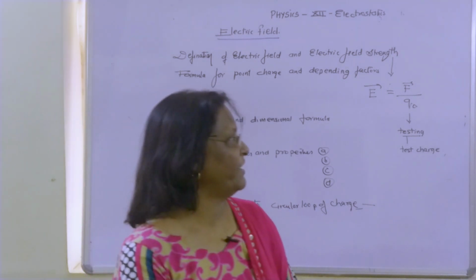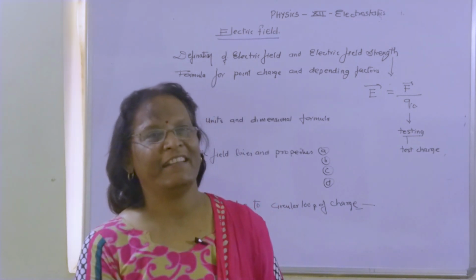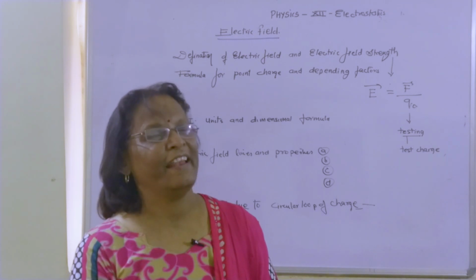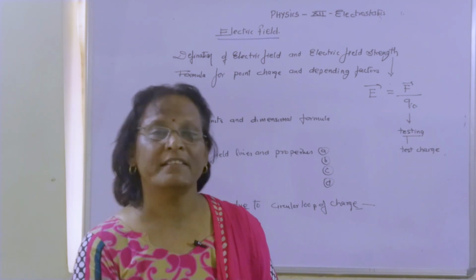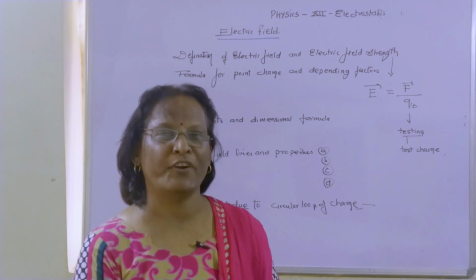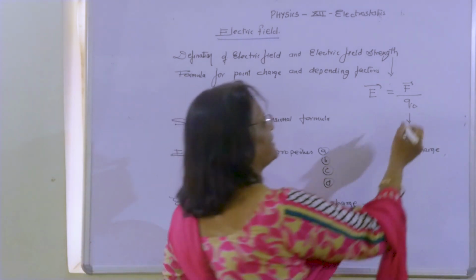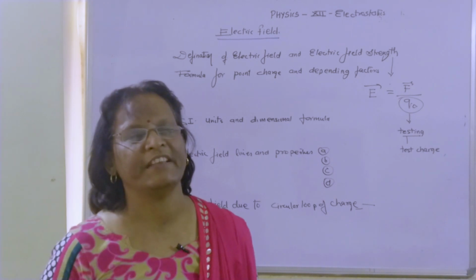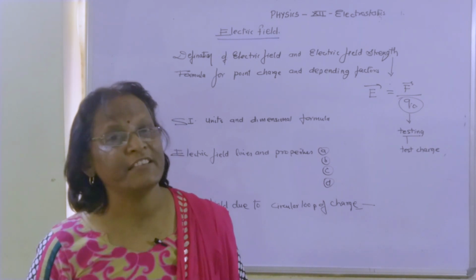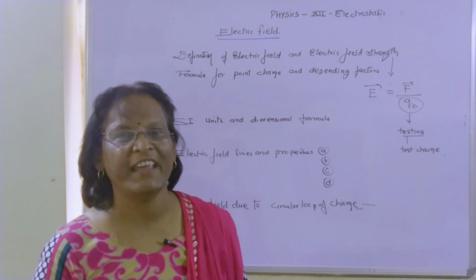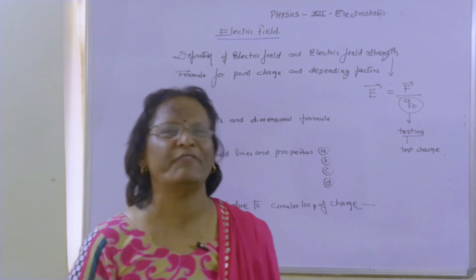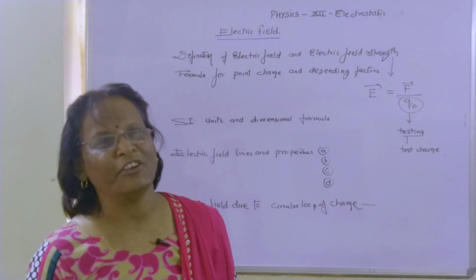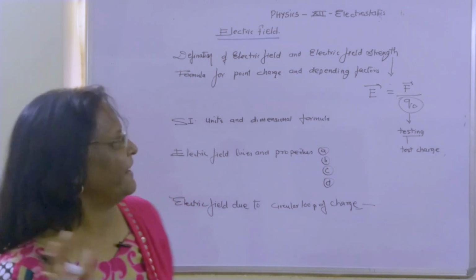Here also we only have to check whether the electric field of the given charge is present in that region or not. So for testing, we are using this charge Q0, called the unit positive test charge, because it is vanishingly small. It is not going to affect the magnitude of the given force or electric field.